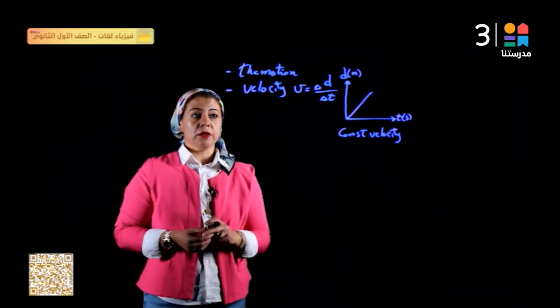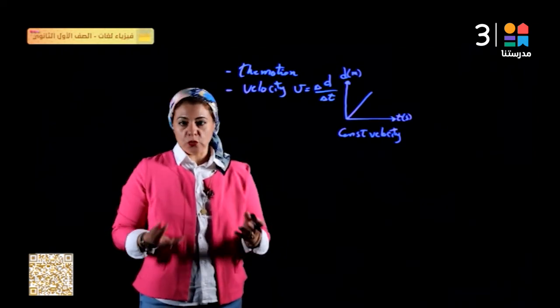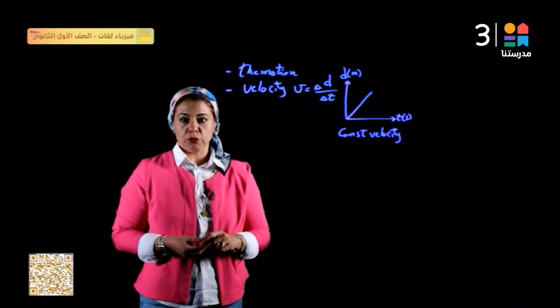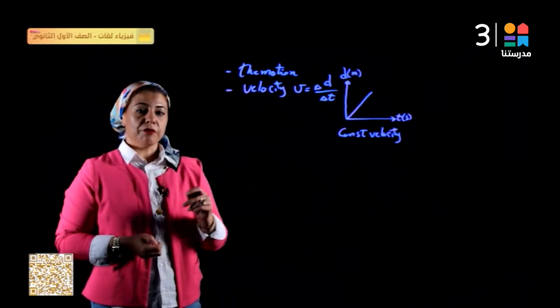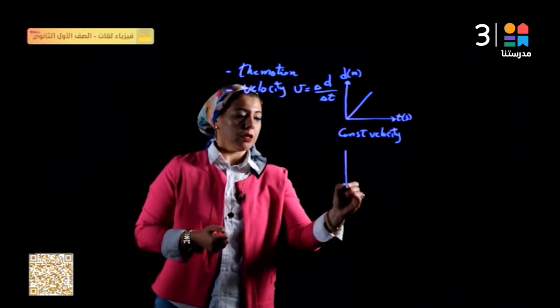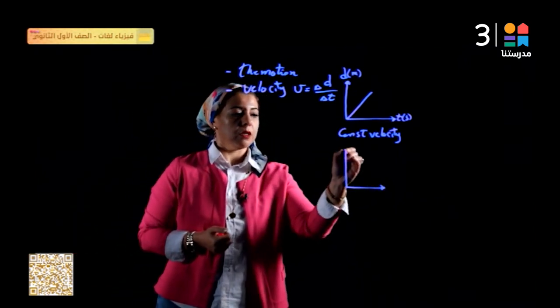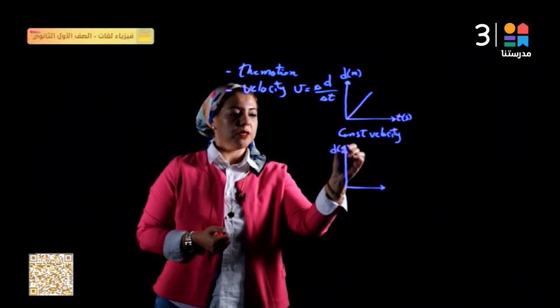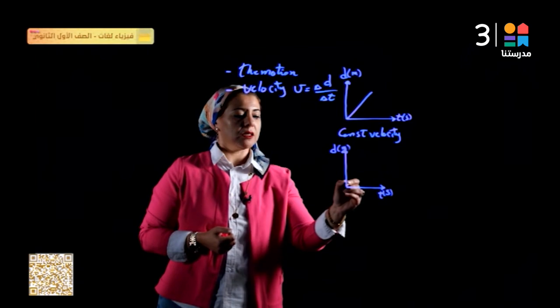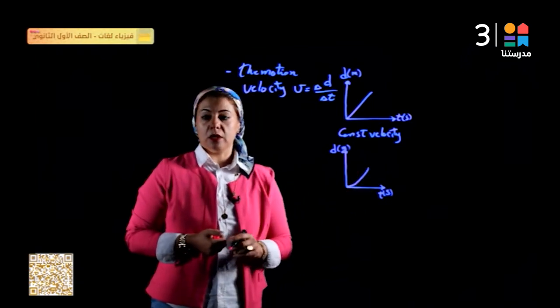But the velocity of the moving object is not always constant, and sometimes the velocity of the motion changes. In this case, we call it a variable velocity, which is represented by a curve. If we represent displacement against time in seconds on the x-axis, we get a curve in this way.